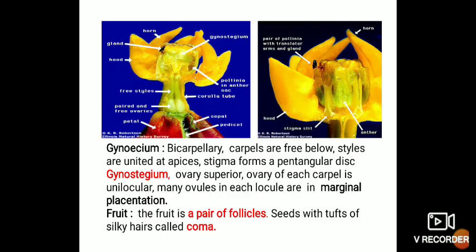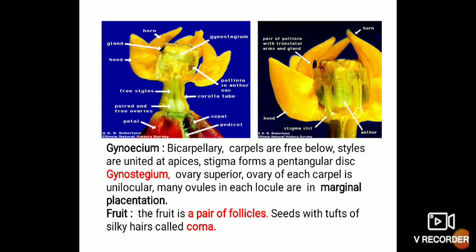These are the pictures of the longitudinal section of the flower, showing the androecium. And coming to gynoecium, it is bicarpellary. The carpels are free at the base and the styles are united at the apices, and the stigma forms a pentangular disc, the gynostegium, and the ovary is superior.